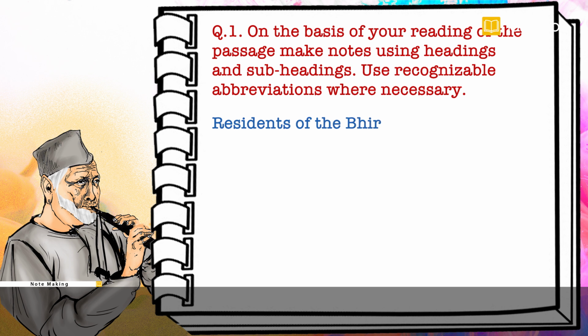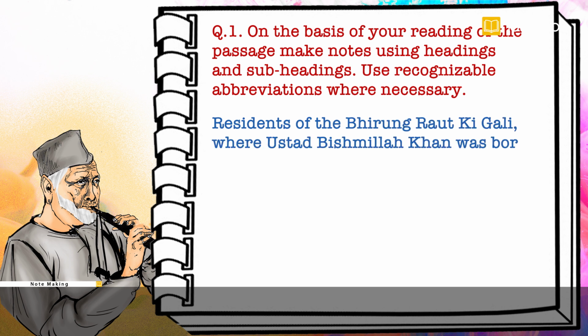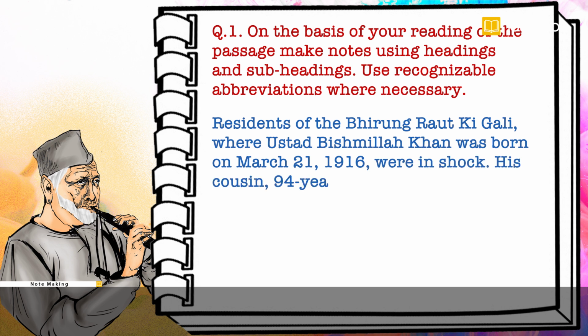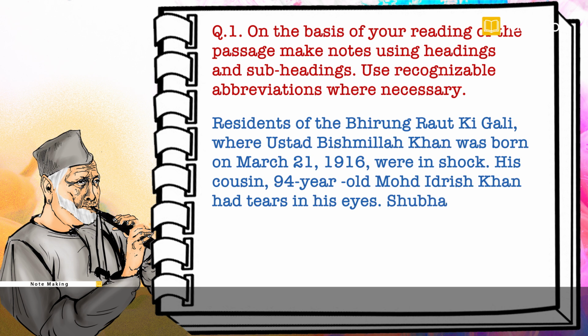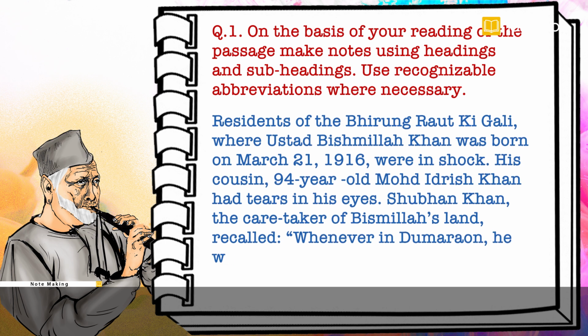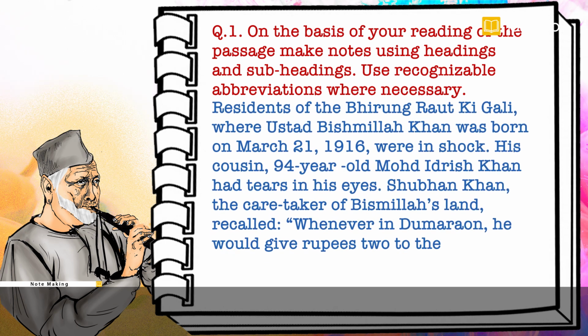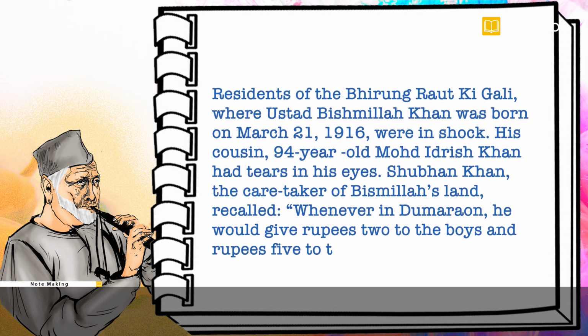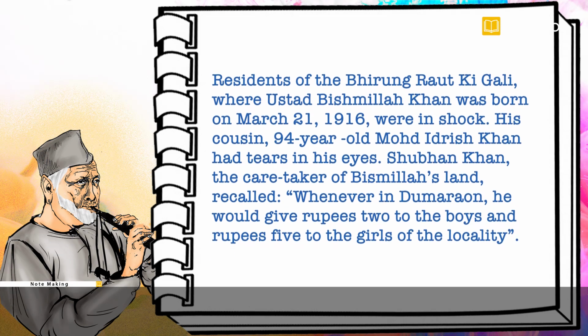Residents of the Bhirang Raut Ki Gali, where Ustad Bismillah Khan was born on March 21, 1916, were in shock. His cousin, 94-year-old Muhammad Idris Khan, had tears in his eyes. Subhan Khan, the caretaker of Bismillah's land, recalled, whenever in Dumarao, he would give rupees 2 to the boys and rupees 5 to the girls of the locality.